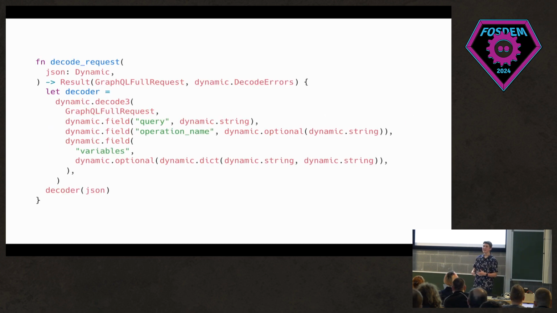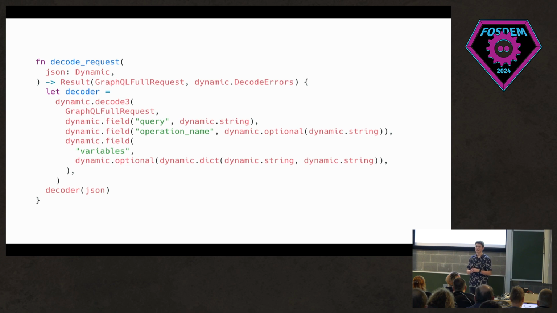When we get the request in from GraphQL, it has the JSON structure of the query, the operation name, and then variables. The variables and operation name aren't important for this, but for a fully featured implementation, they would be. Let's say you had a query that had loads of different requests inside of it, operations. You can then specify afterwards which one you want to use, and the variables let you pass stuff into those operations after the fact. Here we're using Gleam's decoder to decode